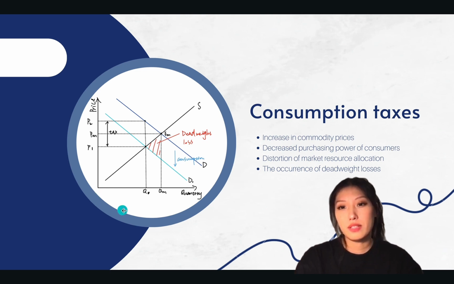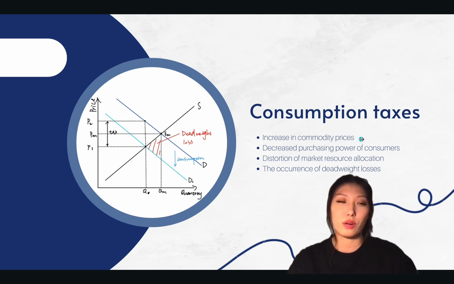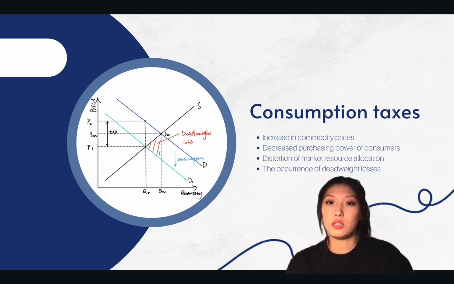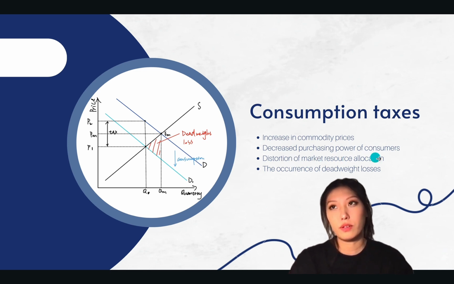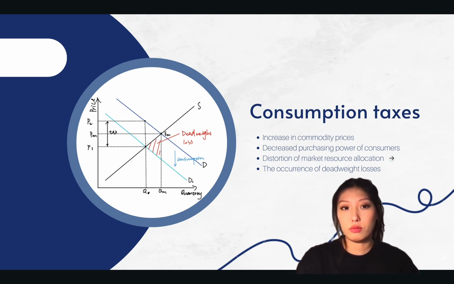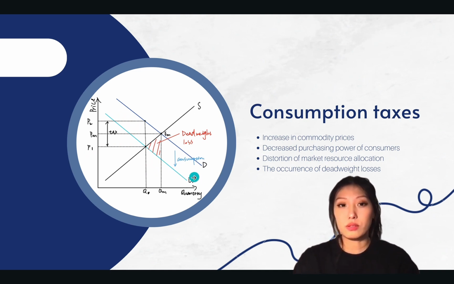First, consumption taxes cause commodity prices to rise, which makes consumers pay higher prices for everyday goods and services. This price increase reduces consumers' purchasing power, thereby reducing their welfare. At the same time, producers are also affected, as high prices may lead to lower demand, thus reducing sales volume